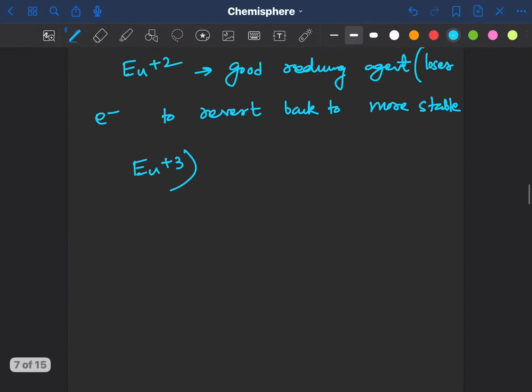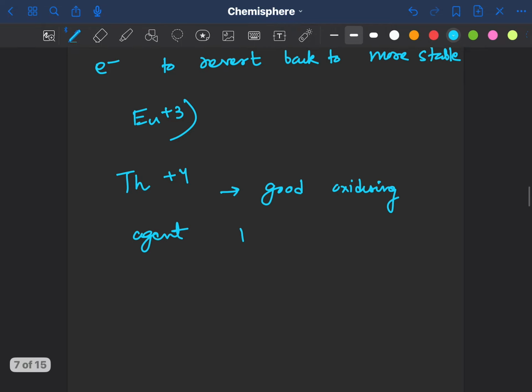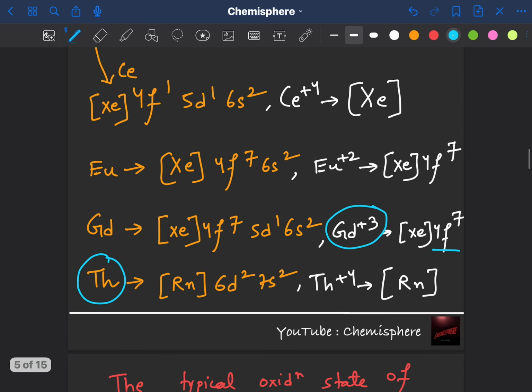Thorium+4 will be a good oxidizing agent because, since +3 is the more stable state, it will revert back to +3. To do that, it gains an electron, so it is a good oxidizing agent. So Ce+4 is an oxidizing agent, europium+2 is a reducing agent, gadolinium is neither, and thorium+4 is again an oxidizing agent.